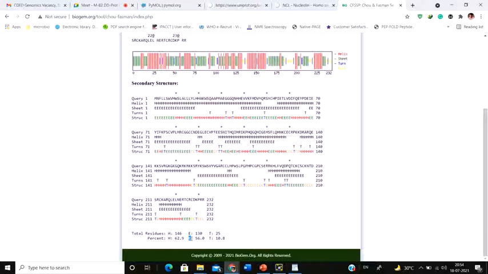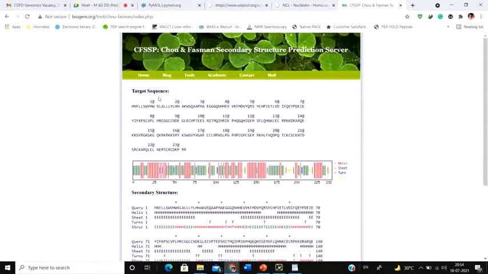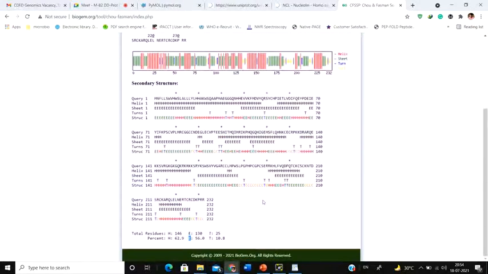So if you want to know about a particular structure of protein rather than modeling a protein, suppose you are not a structural biologist, so you are not interested in the total protein structure, you only want to know about the basic protein. Now in this particular case, you are going to identify this domain using this CFFS, the Chou-Fasman server, and it is going to give you the structure. So how it is going to look, or what's the secondary structure of this entire domain, like that.